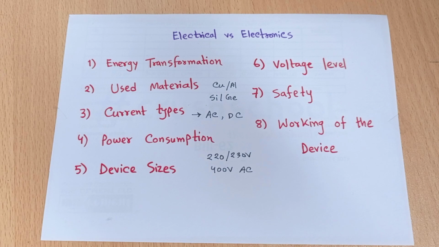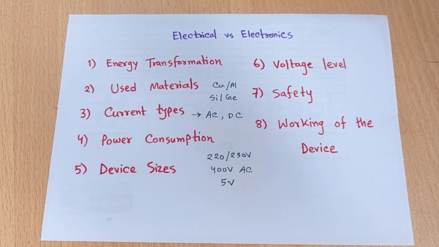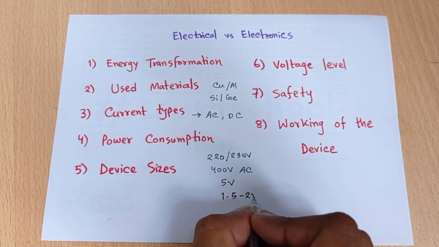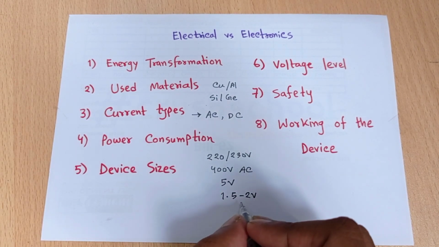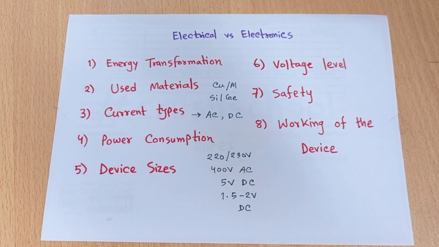But when we are using the mobile phone, then our mobile phone charger only requires 5 volt to 12 volt to charge the mobile. And also when we operate the mobile, the battery level or voltage level of the mobile phone is only 5 volt. When we are using the clock, we use the pencil battery, which is about 1.5 to 2 volt. So this 1.5 to 2 volt is DC, and 5 volt is also DC, which can operate our mobile phone.